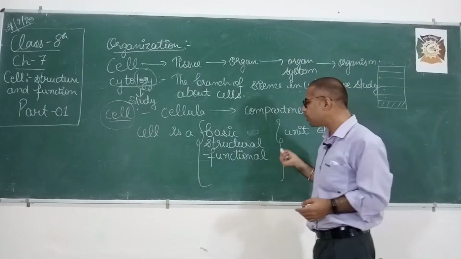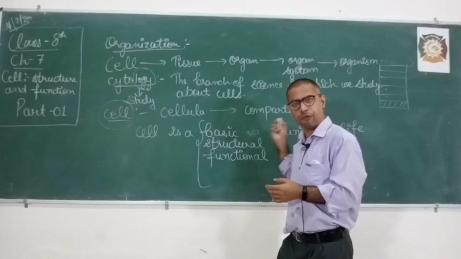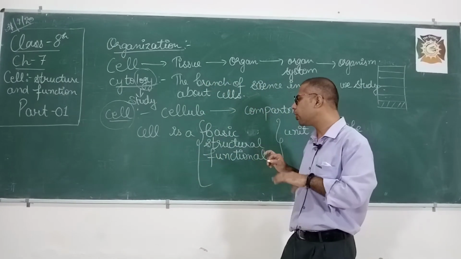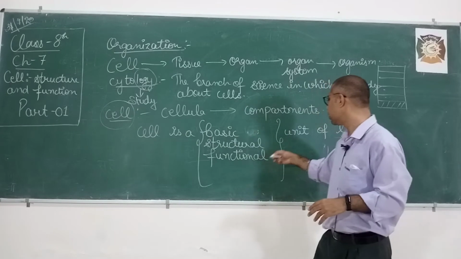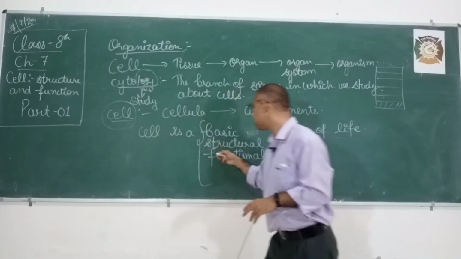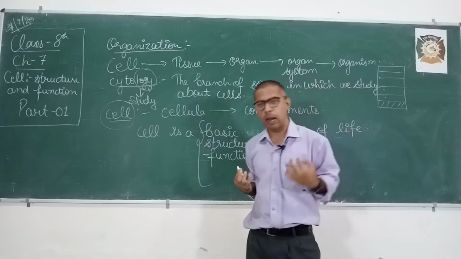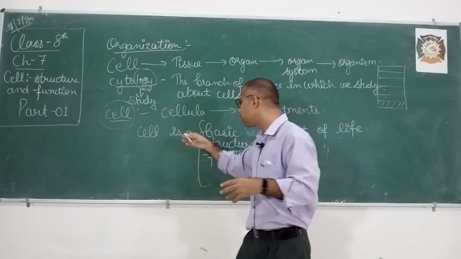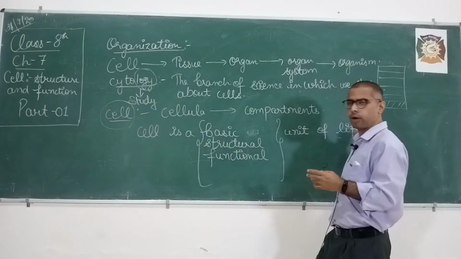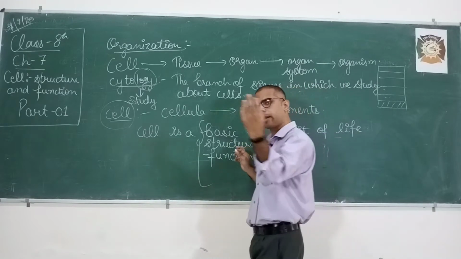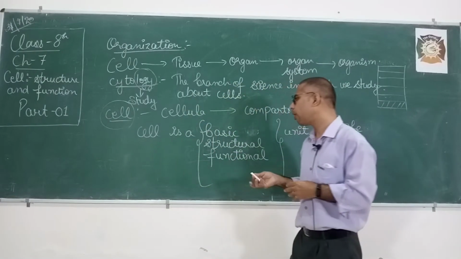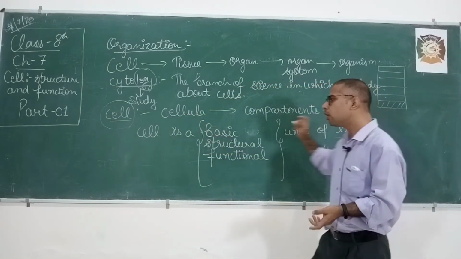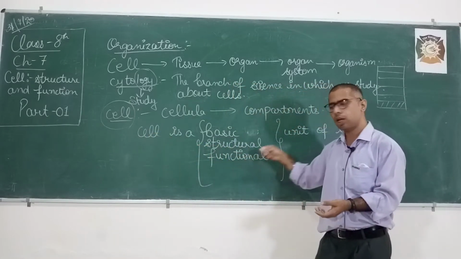Next, cell is a functional unit of life. Each cell has a certain specific function. Each and every cell has some important or specific function to do. That's why we are calling it a functional unit of life, because whatever I'm doing, it's not me doing it, it's a cell doing it. The functions are arising from the cells. So that's why we can call cell a basic unit of life, a structural unit of life, or a functional unit of life.